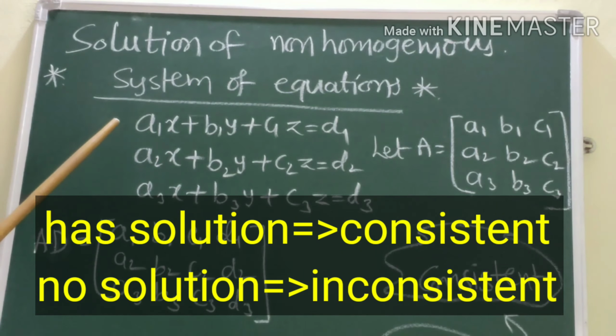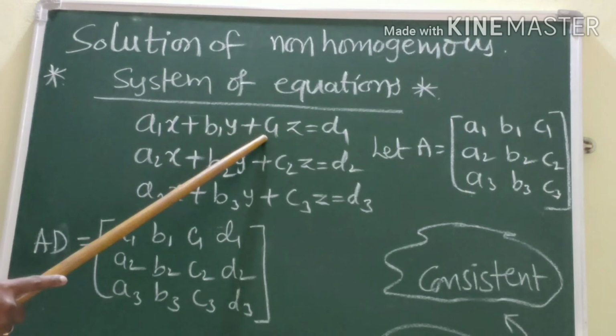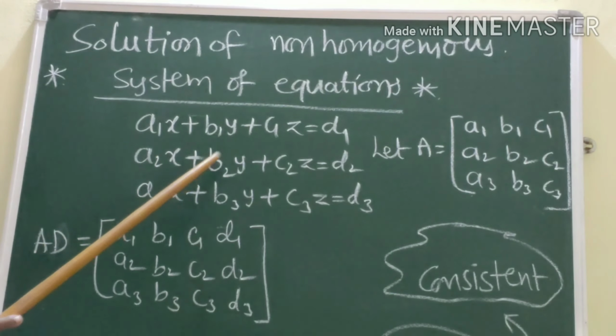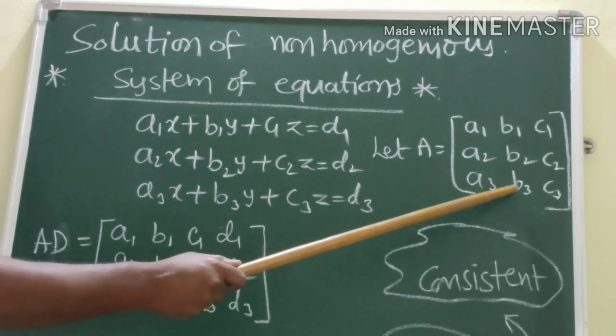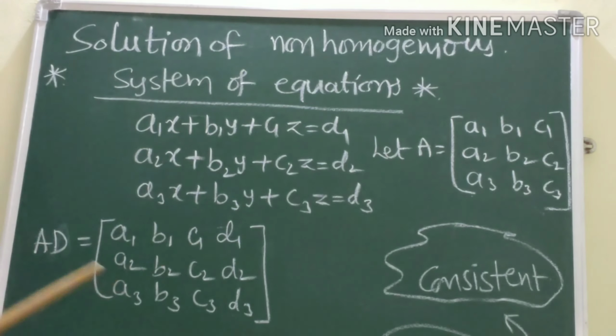Now, the given equations are a1x plus b1y plus c1z is equal to d1, a2x plus b2y plus c2z is equal to d2, a3x plus b3y plus c3z is equal to d3, and these are called non-homogeneous linear equations. From this, first we have to write the coefficient matrix, which we already discussed. Capital A is the matrix a1 b1 c1, a2 b2 c2, a3 b3 c3, the coefficients, and also AD. Here AD is nothing but the augmented matrix.